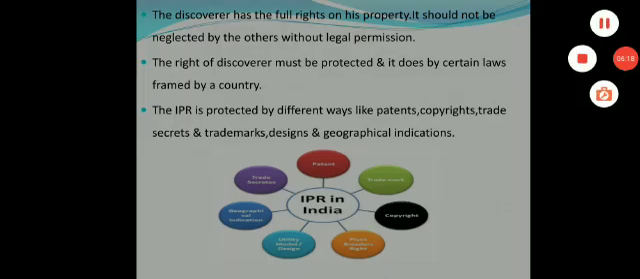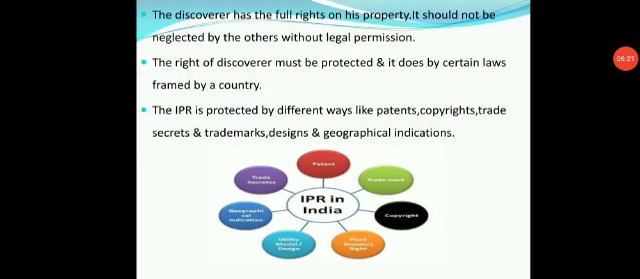Next one is the discoverer, which is nothing but the scientist, who has the full rights on his property. It should not be neglected by others without legal permission. The scientist alone, who discovered the plant, has every right for the plant. Then the rights of the discoverer must be protected, and it is done by certain laws framed by a country. Then only the IPR plays a major role.